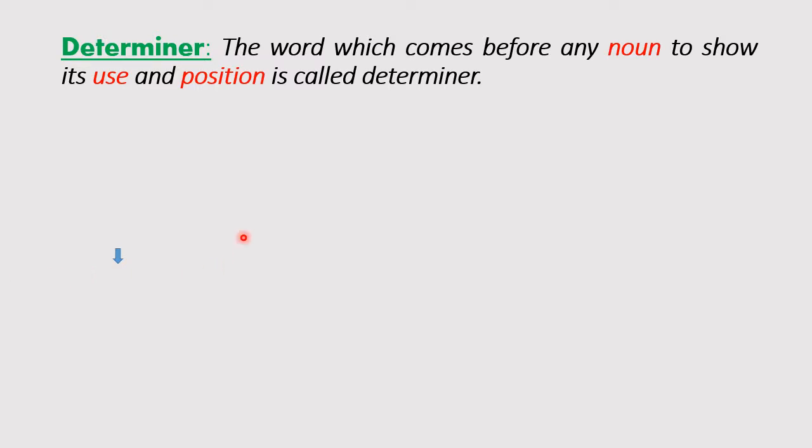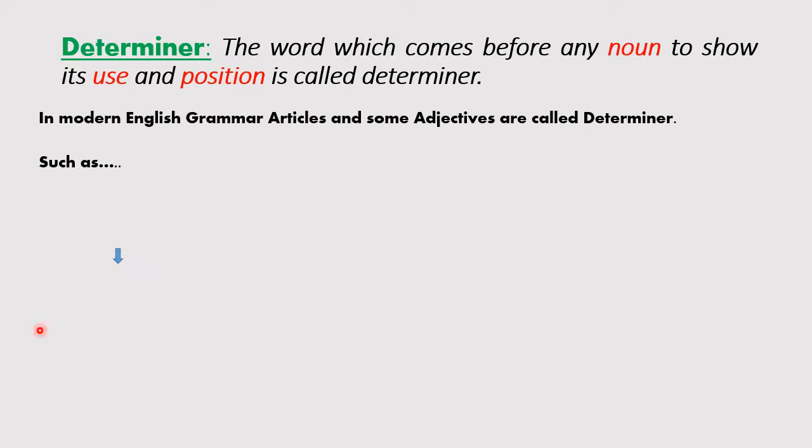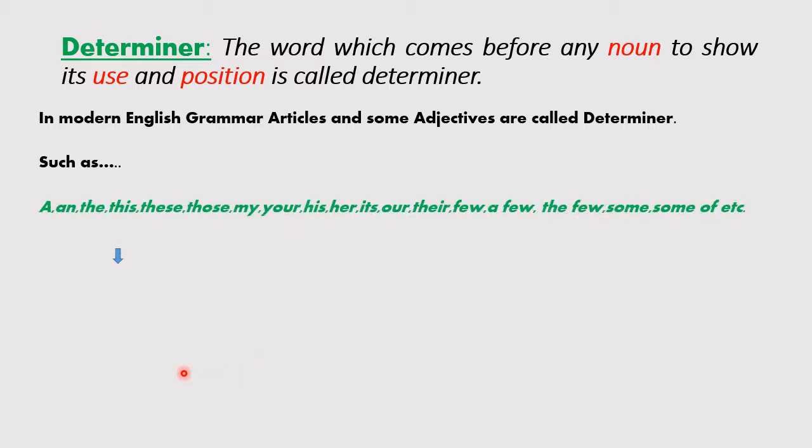Hopefully, the thing will be easier to understand through example. In modern English grammar, articles and some adjectives are called determiners, such as a, an, the, these, those, my, your, his, her, its, our, their, few, a few, the few, some of, and so on.